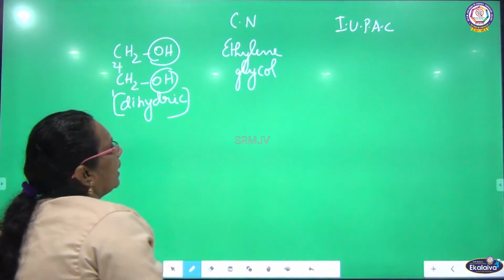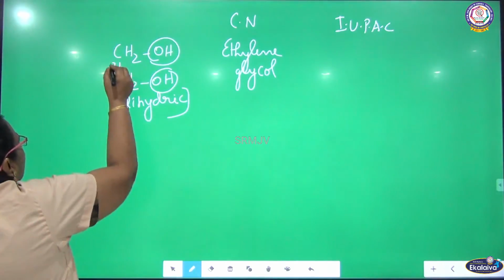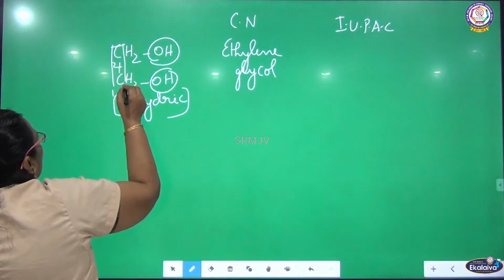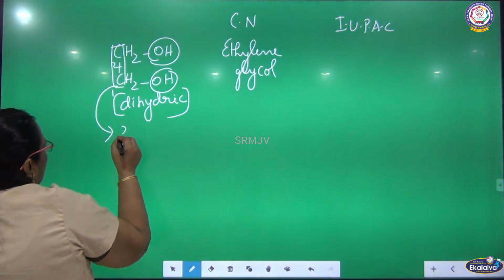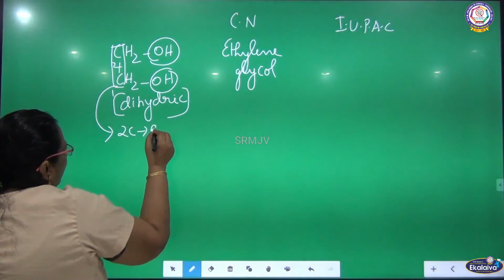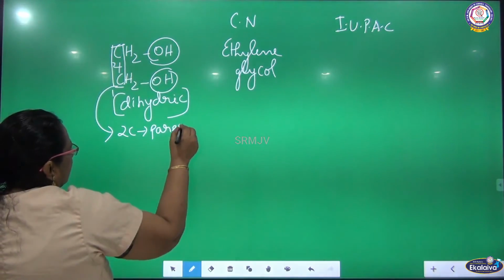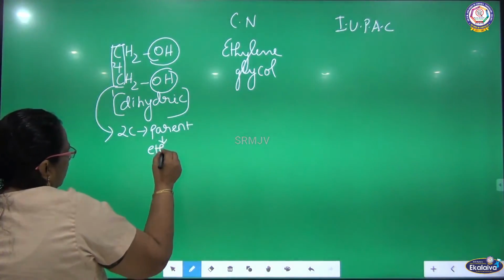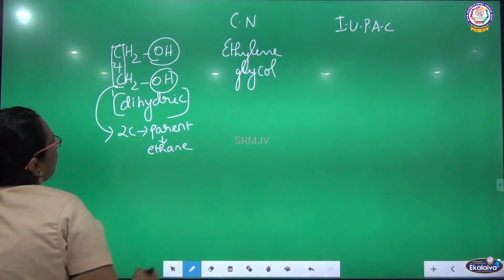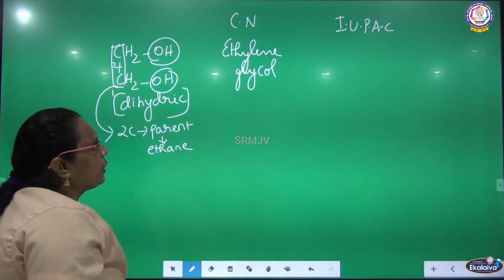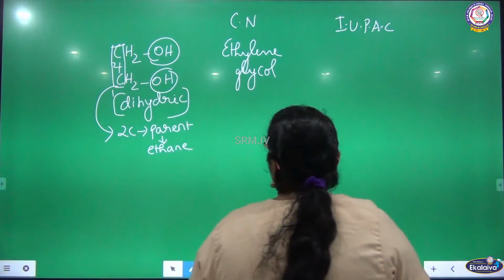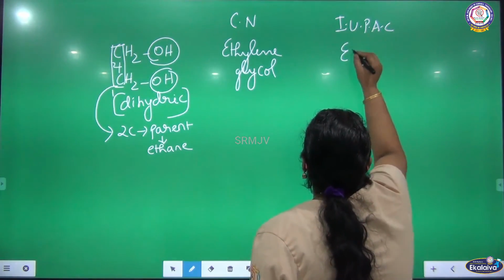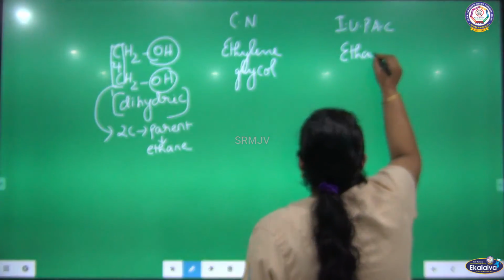What is the IUPAC name? See the longest chain. How many carbon atoms are there? There are 2 carbons, so the parent is ethane. What is the position of OH? It is attached to 1 and 2. So how will you name this compound? Ethane, the parent I have written.